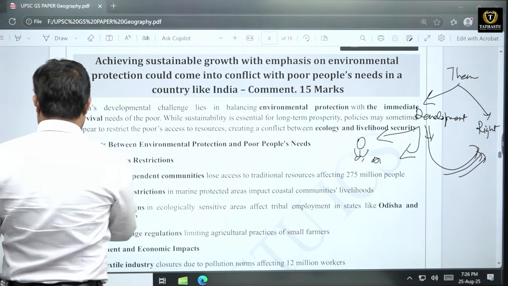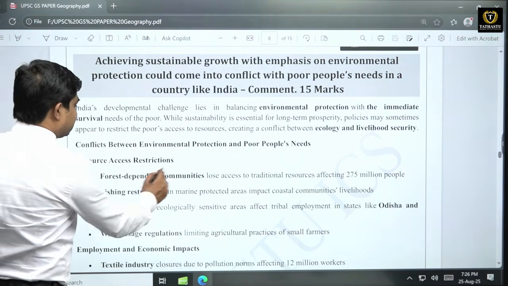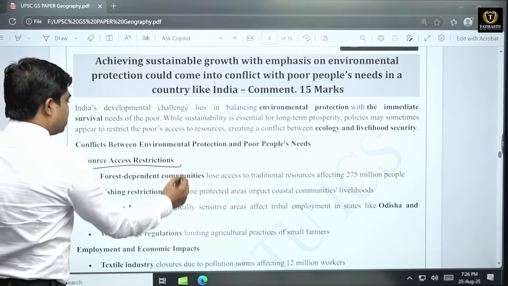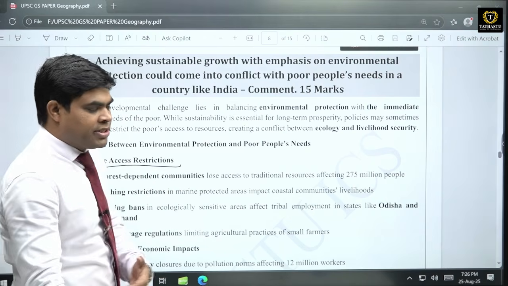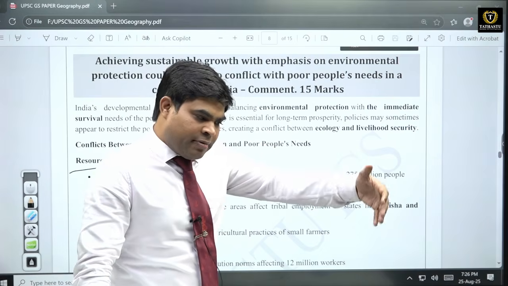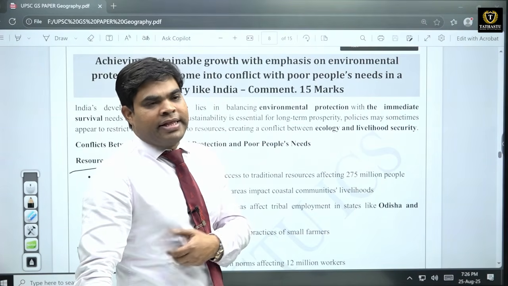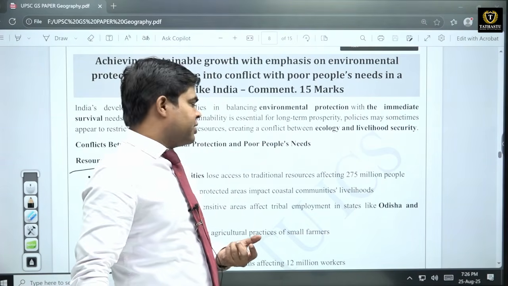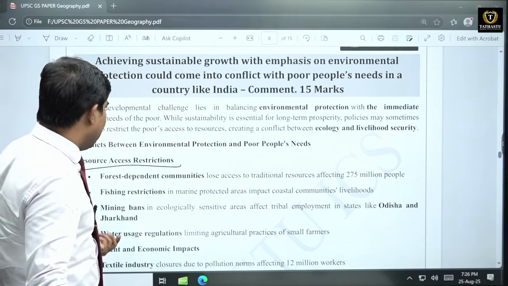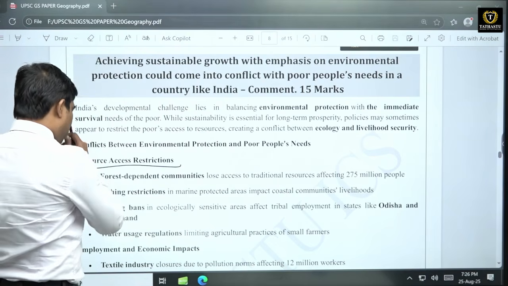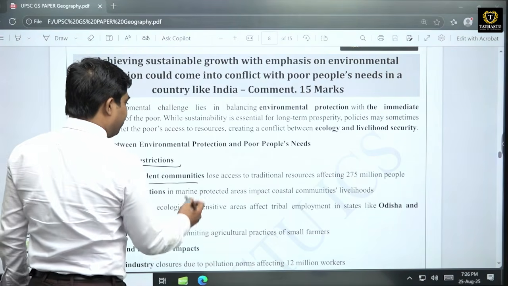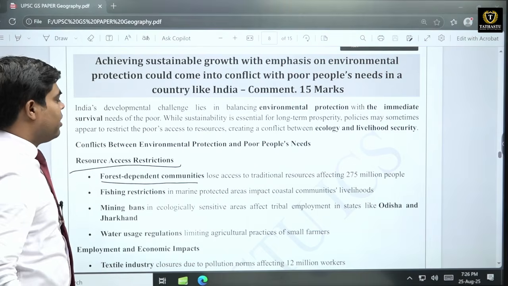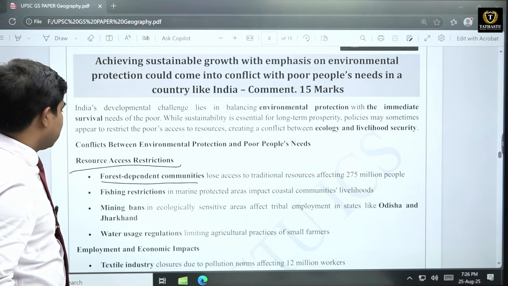So you can write resource access restriction: if resources are taken from these people, then they will have a lesser number of resources. The more you take, the less you have. So forest dependent communities will not have access to traditional resources like mining.